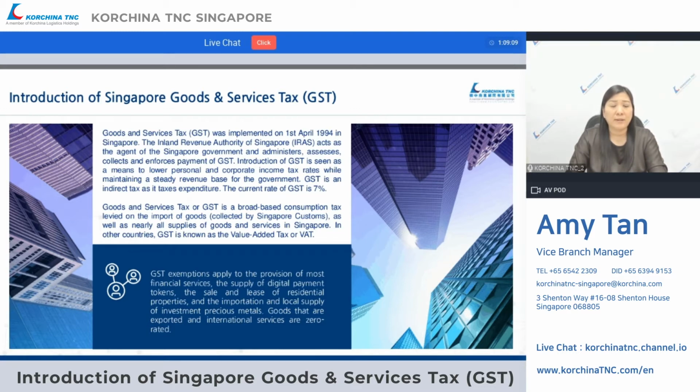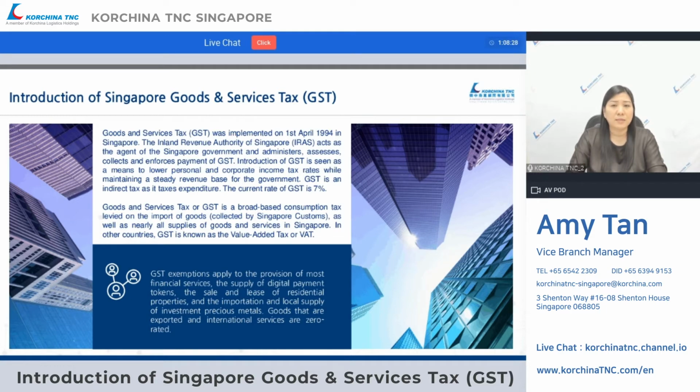GST is an indirect tax as it taxes expenditures. GST is a broad-based consumption tax levied on the import of goods, collected by Singapore Customs, as well as nearly all supplies of goods and services in Singapore. GST exemptions apply to the provision of most financial services, the supply of digital payment tokens, the sales and lease of residential properties, and the importation and local supply of investment precious metals. Goods that are exported and international services are zero-rated.